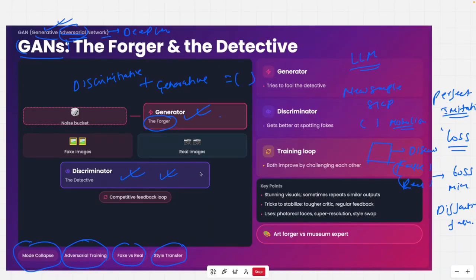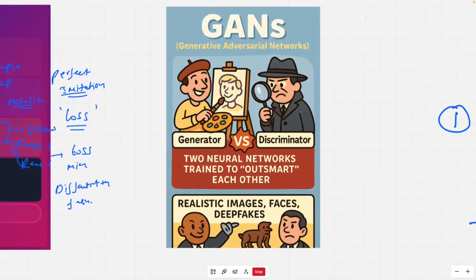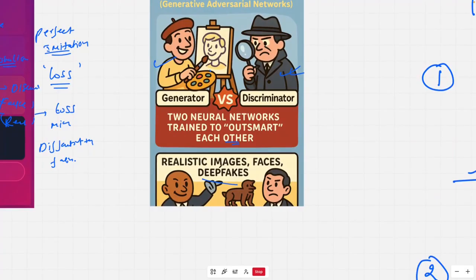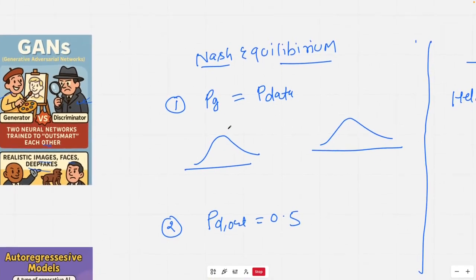So this back and forth happens in the network, and you might be curious to know how this will converge, because the generator can keep generating more and more images and the discriminator will keep differentiating. Just to make you understand, the generator is like an artist and the discriminator is a detective. That's how these two networks try to outsmart each other. There are a lot of applications: deep fakes, realistic images, faces. Now there is something called Nash equilibrium, which we'll talk about when we cover this in depth.